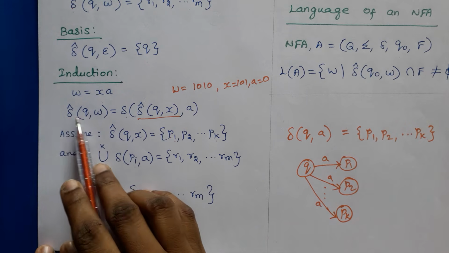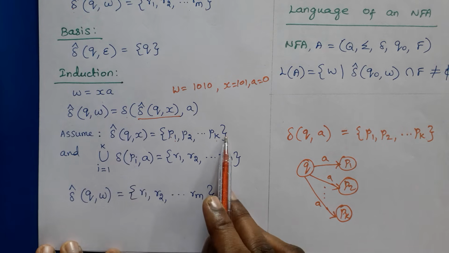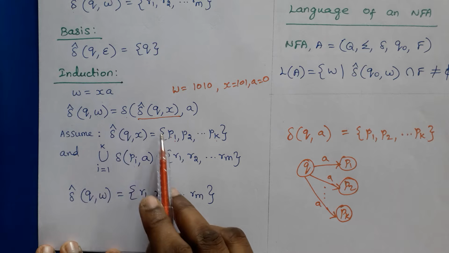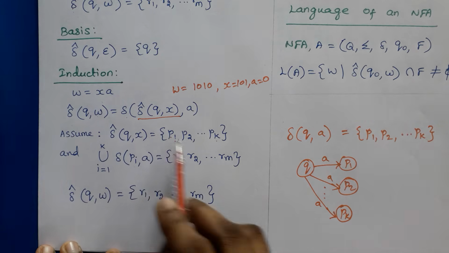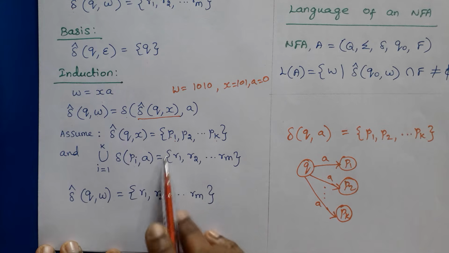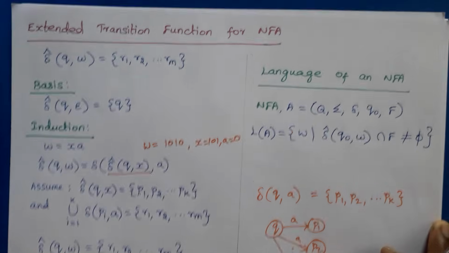So if we want to find delta cap of (q, w), first we need to find delta cap of (q, x). Then we need to perform the union operation, delta of (p1, a) union delta of (p2, a), etc. That result is the delta cap of (q, w).